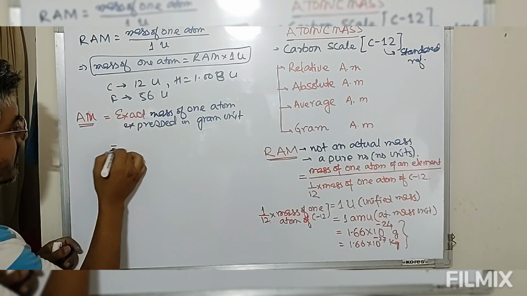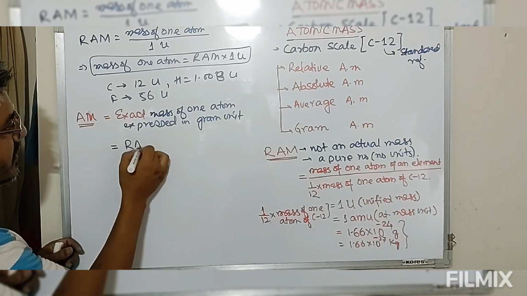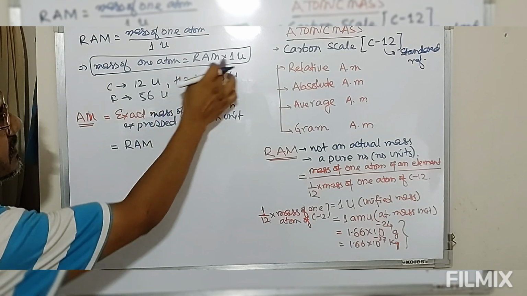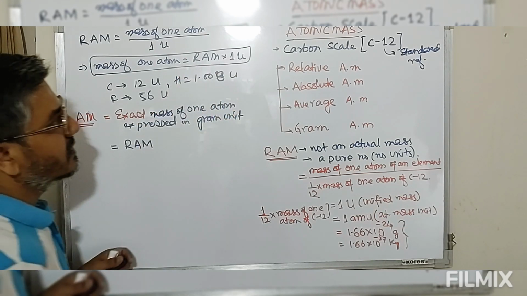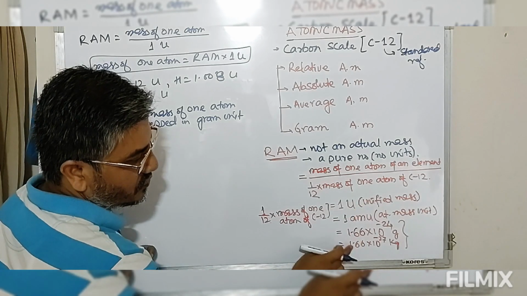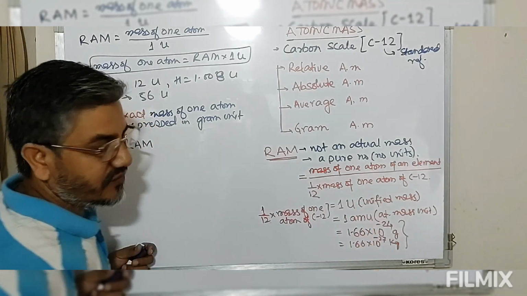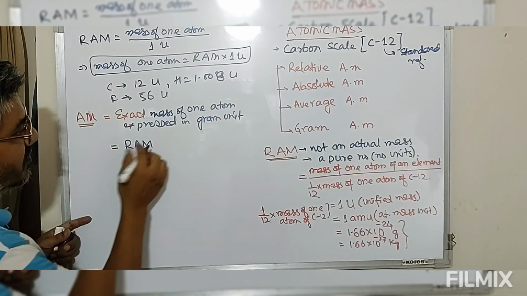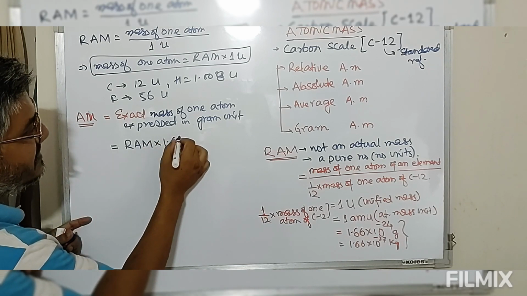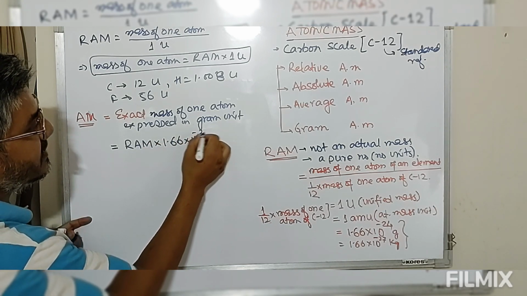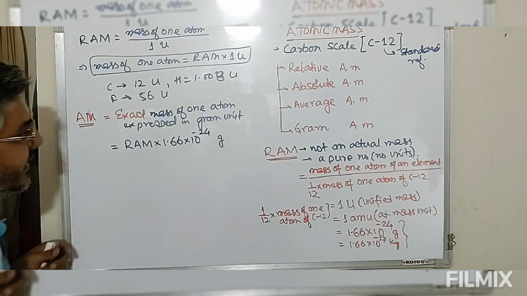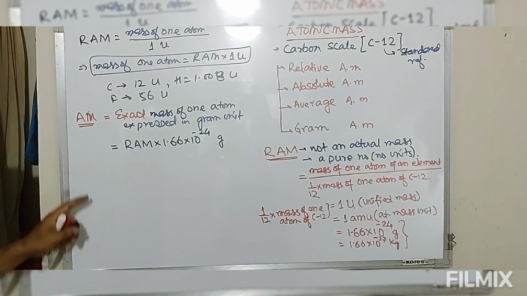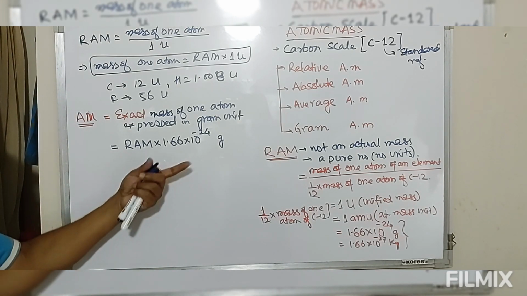Now look at this, this absolute mass is nothing but relative atomic mass into one unified mass. So one unified mass is equal to 1.66 into 10 power minus 24. So relative atomic mass multiplied by 1.66 into 10 to the power minus 24 gram. This is the exact mass of one atom expressed in terms of gram.